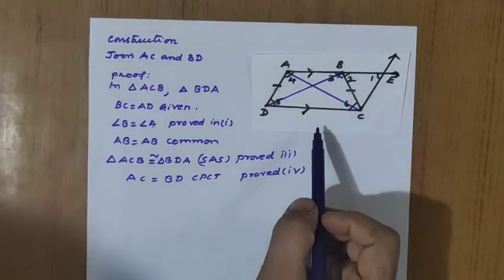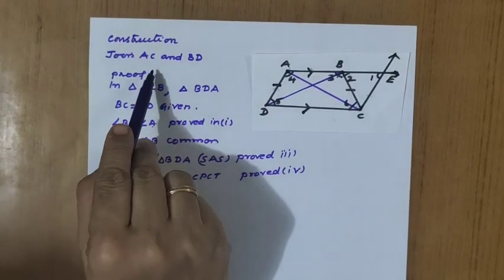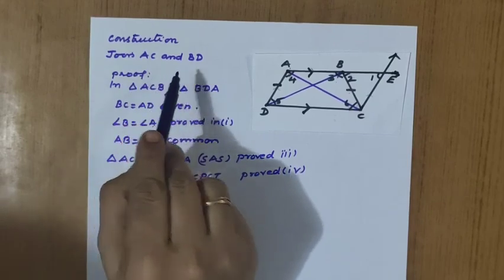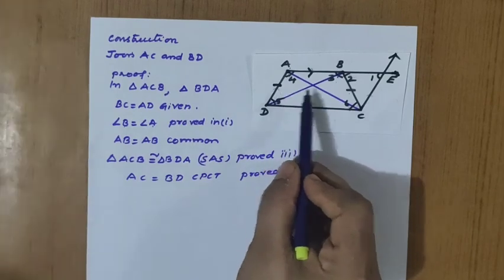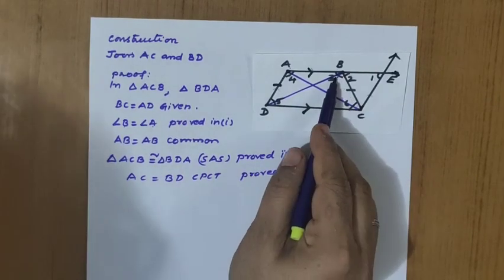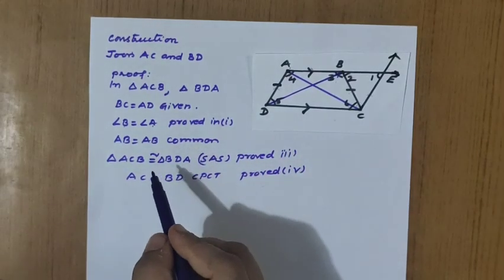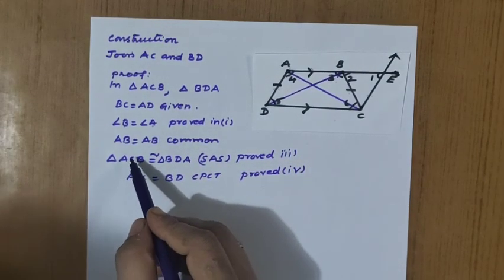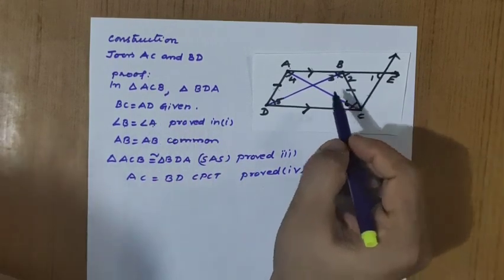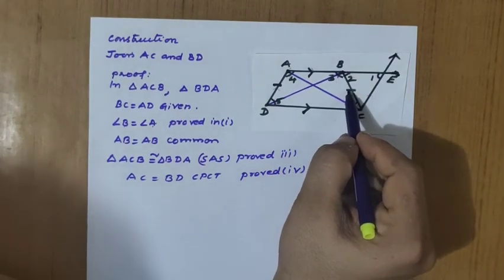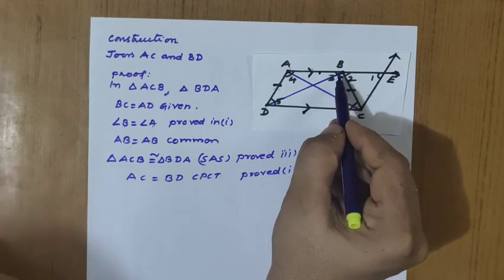For proving the third part, we have to join the diagonals AC and BD. So construction, again we have to write a construction: join AC and BD. In those two triangles, what can we take? BC equal to AD, the first equal side. Angle B is equal to angle A, proved in 1. That means one angle we got. One more side we can take as common, AB equal to AB, common side. So if you check this, ABC is the triangle, the first equal side, the second side as a common we have taken. So this angle is included.